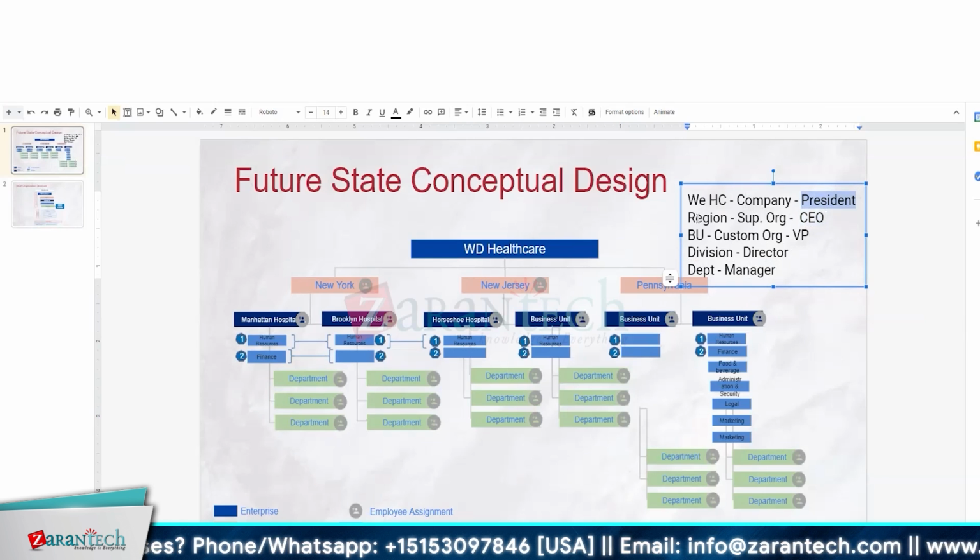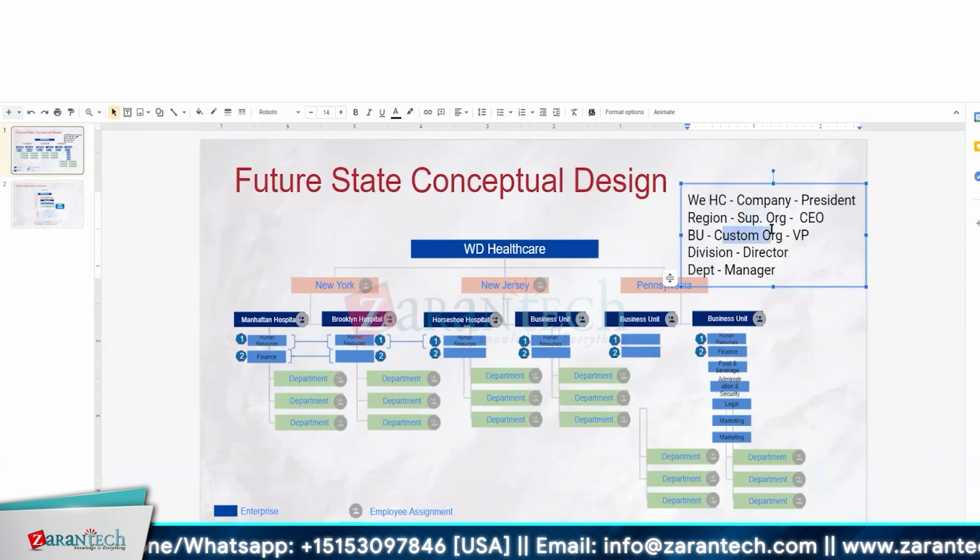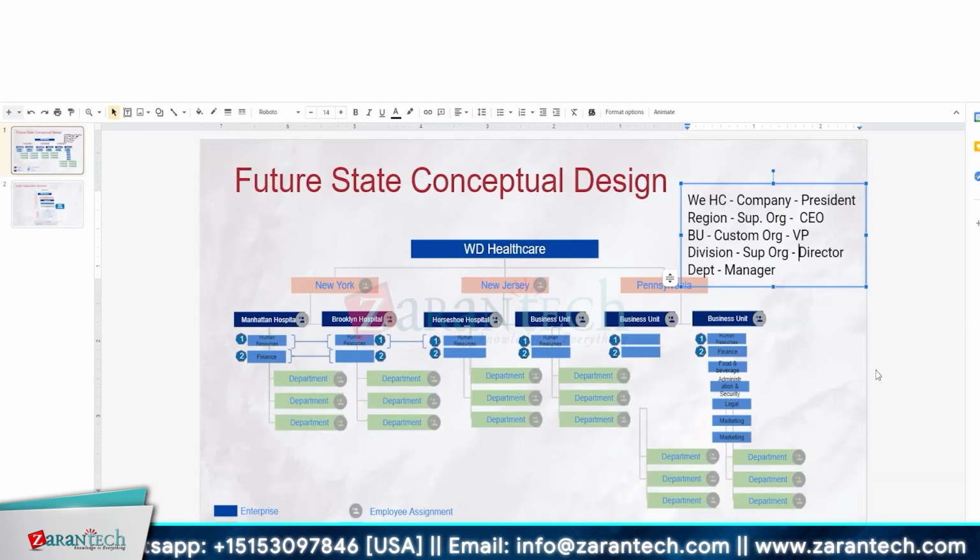So in this case, region I'm creating as a supervisory organization and I'm assigning a person as a CEO. And the same thing at the region BU level, the hospital level, which I'm creating as a custom organization, and I'm assigning a vice president. Then after that the division is also going to be a supervisory organization, and I'm creating a person as director. But employees can be hired only on the lower level, for example.